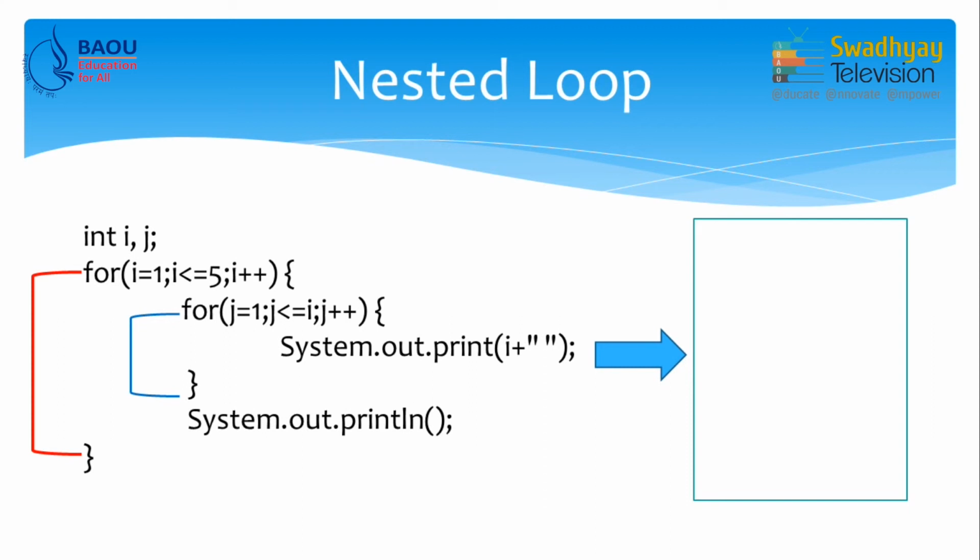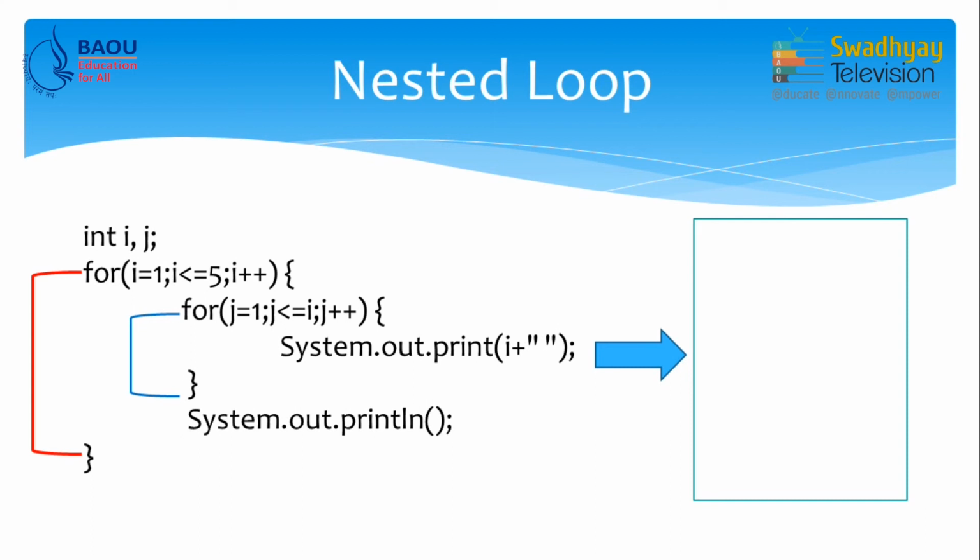So, outer for loop is indicated by red line and inner for loop is indicated by blue line. So, for first time outer loop will be executed and value of I is initially 1. Now, this loop will be repeated for 5 times because our condition is I less than or equal to 5 and initial value of I is 1. So, we can say outer loop will be executed for 5 times.